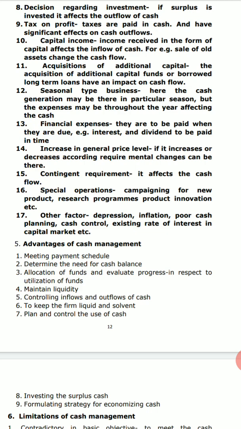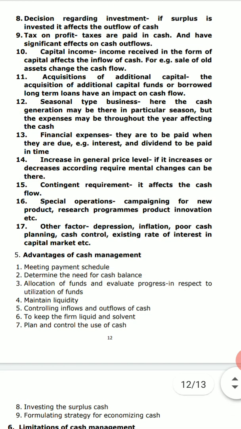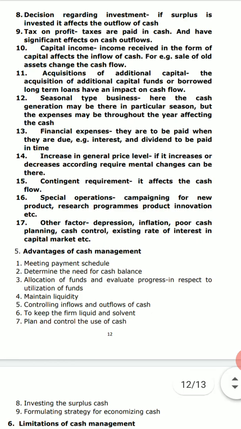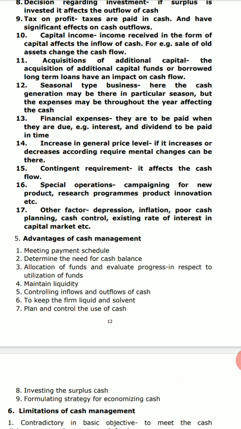Next comes up is tax on profit. Now taxes are paid in cash always, so taxes have a significant effect. If the amount of tax or percentage of tax increases, then definitely it will have the vice versa effect on the profit, right? So if the taxes are high, then you have to make the payments, and accordingly profit will decrease, and if the taxes are low, the profit may increase.